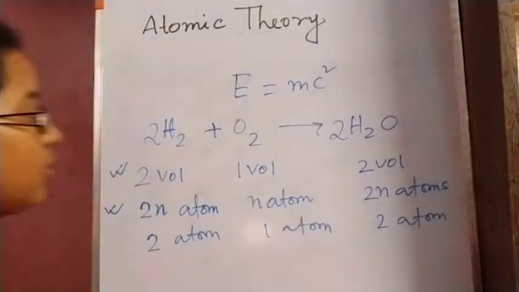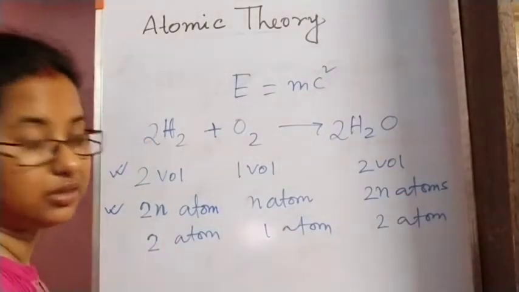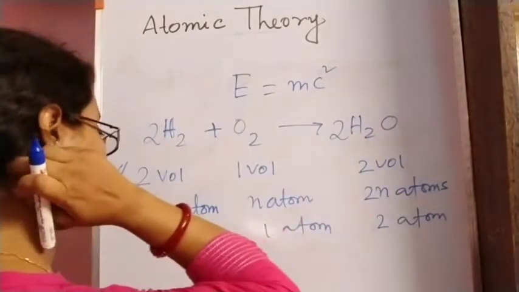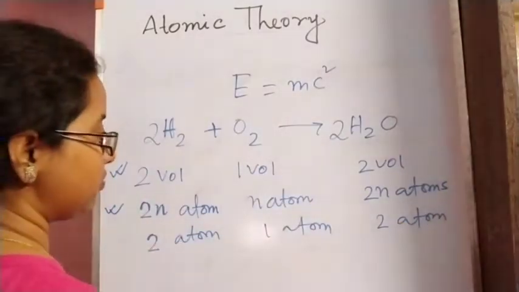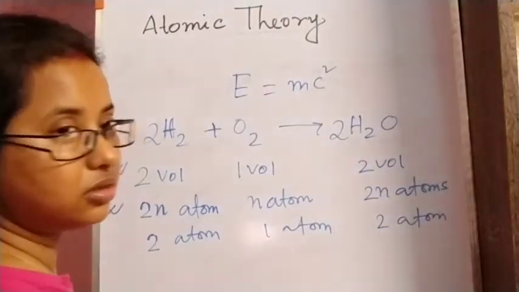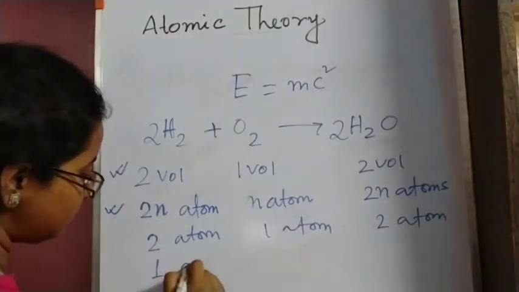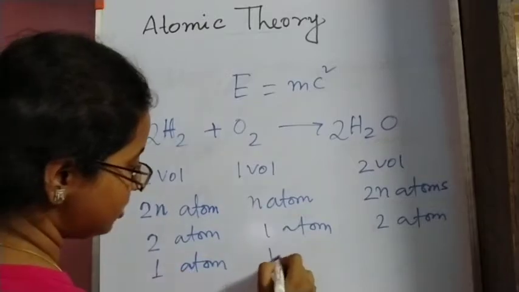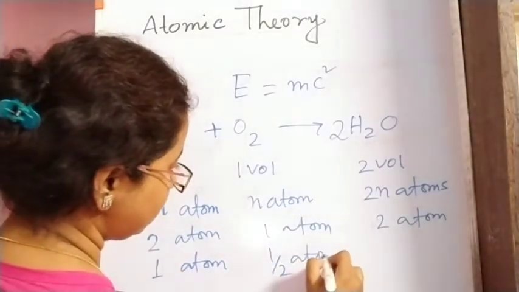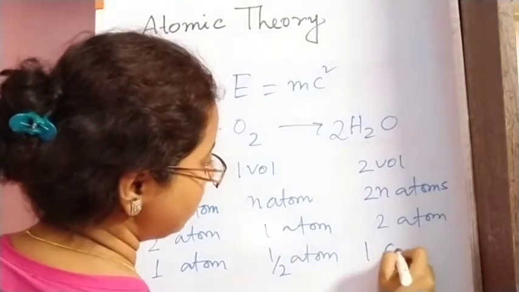So 2 atoms of water we are getting here. This we will call a compound atom, according to Dalton. So 2 compound atoms we are getting. Now how to get 1 atom? We have to write this as 1 atom, then this is half atom, and this is 1 compound atom.